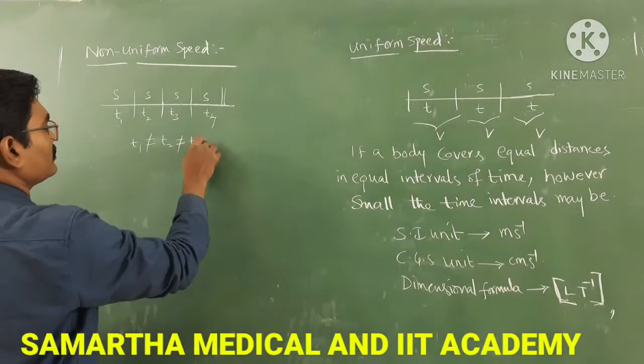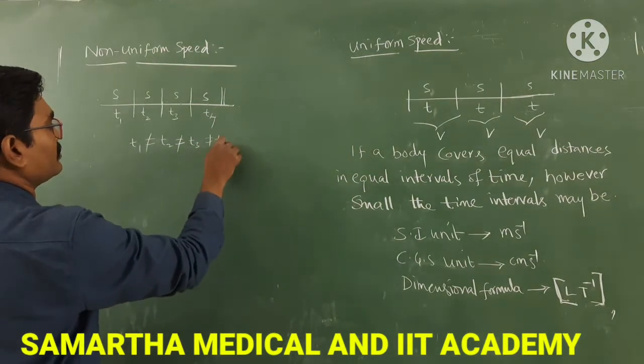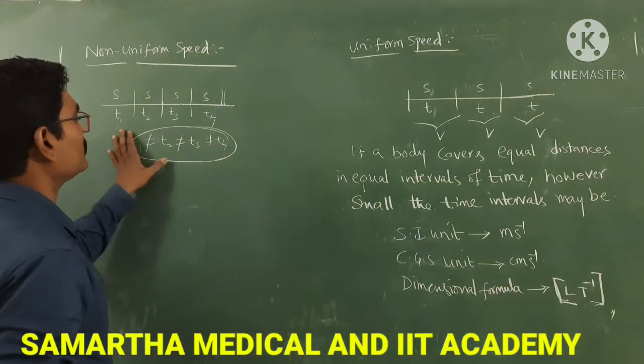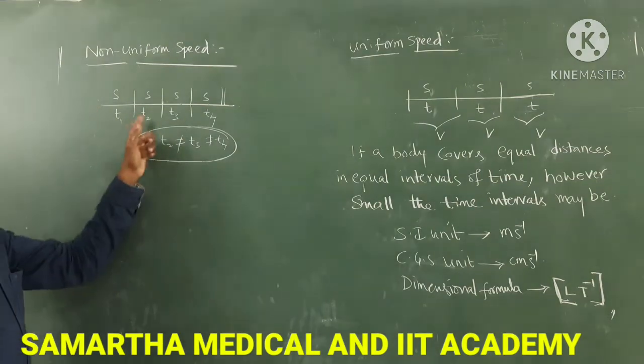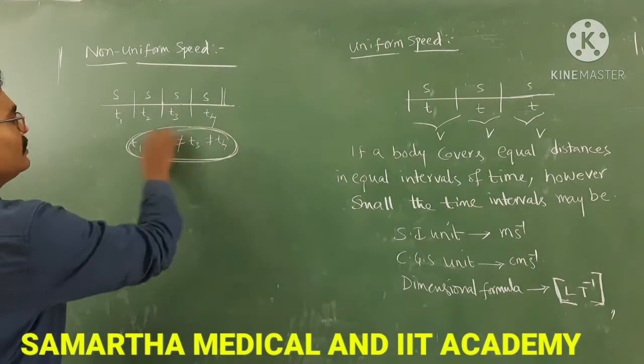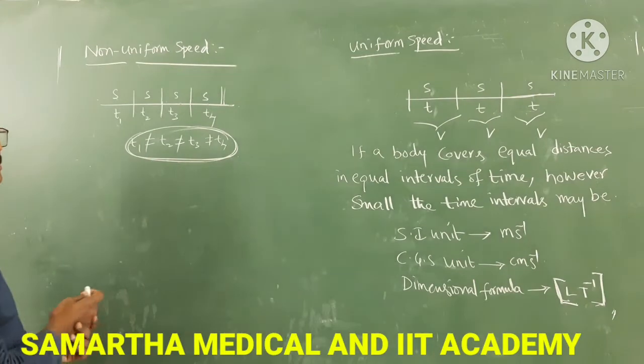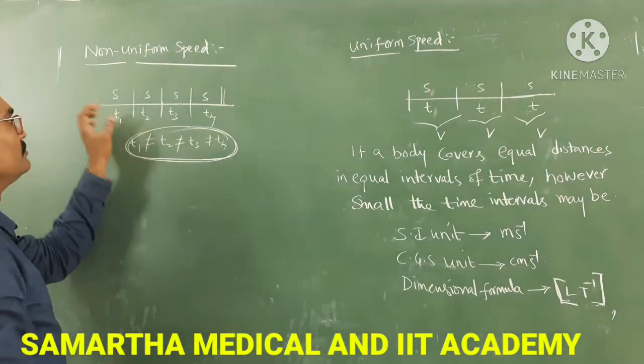T2 may not be equal to T3, may not be equal to T4. You can't say that they are the same. So time intervals may not be the same.